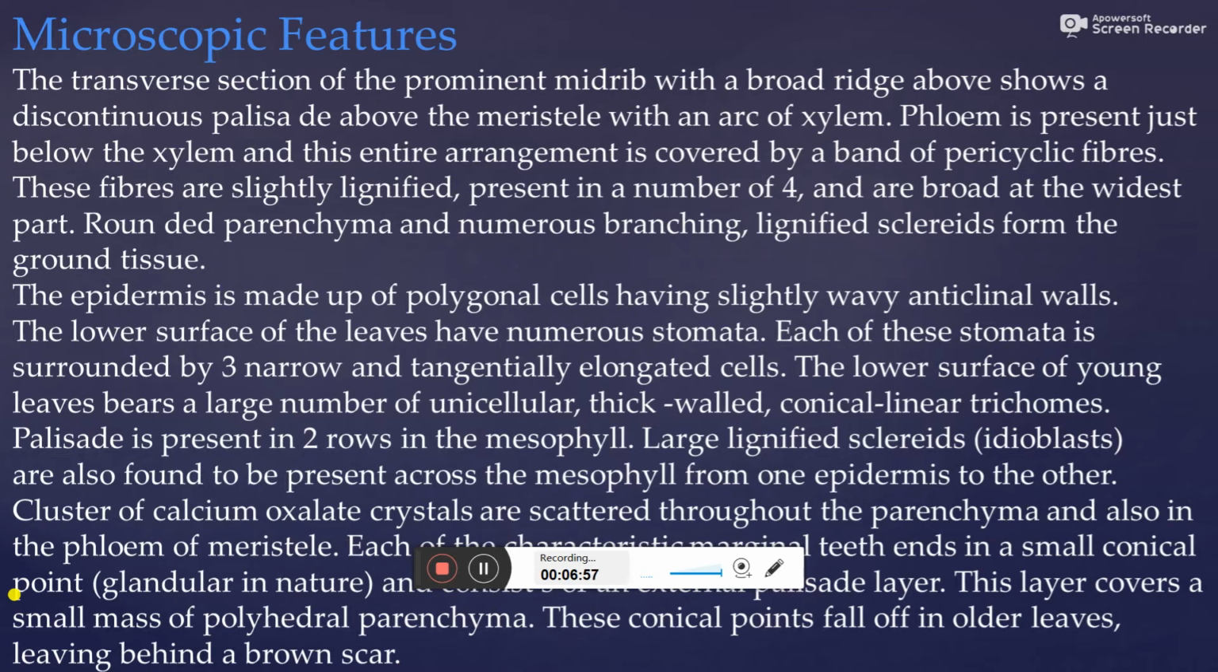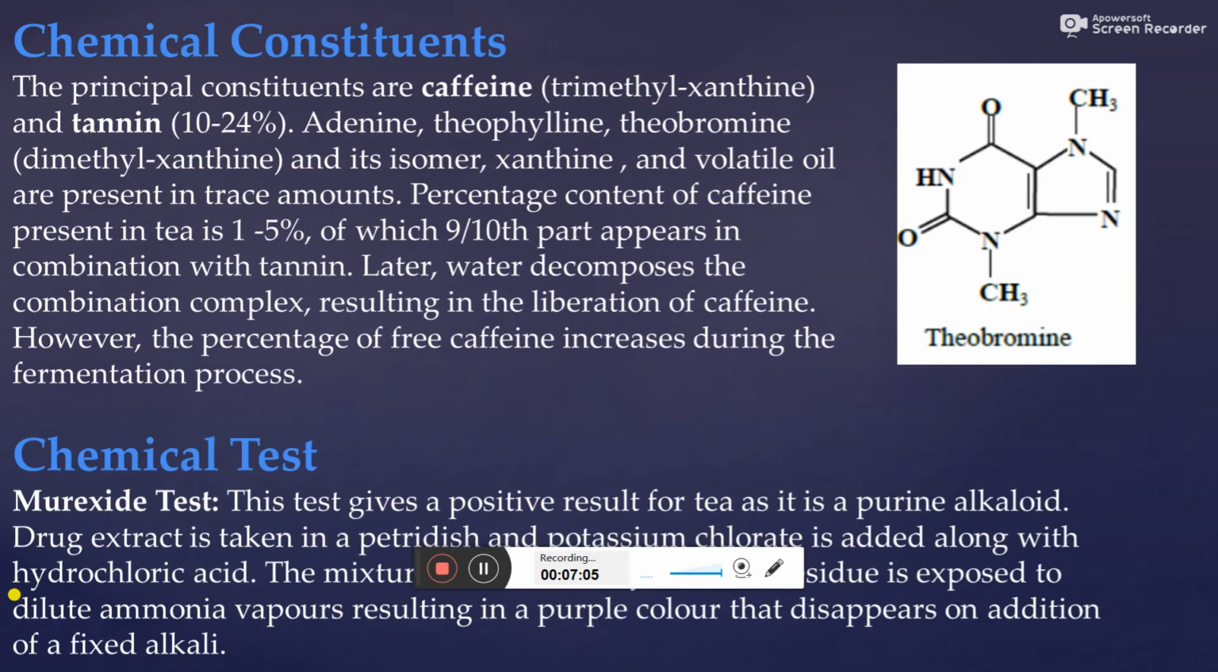These are the information of tea leaf. Then next, it is chemical constituents. In that, the principal constituents are caffeine, trimethylxanthine and tannin, that is 10 to 24%. Adenine, theophylline, theobromine, dimethylxanthine and its isomer xanthine, and volatile oil are present in trace amounts.